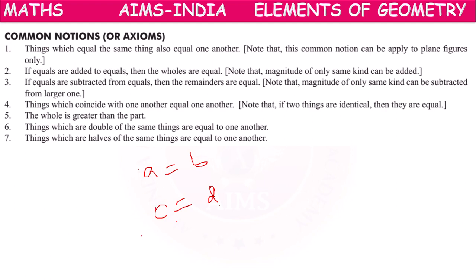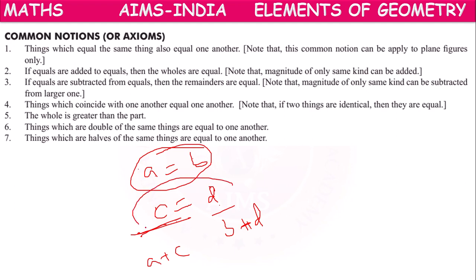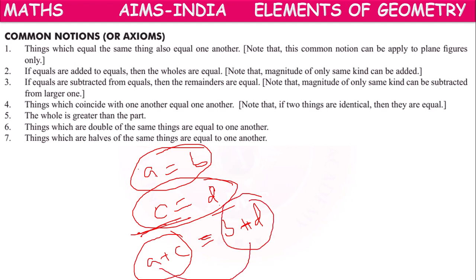If equals are added, we get A plus C and B plus D. This is one equality, this is the second equality. If we add equals, on the left-hand side we get A plus C, and on the right-hand side we get B plus D. These two are also equal.